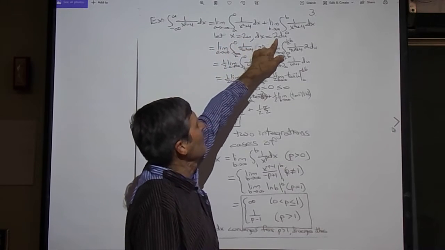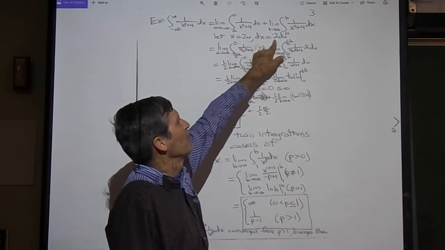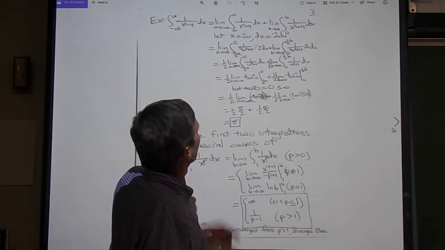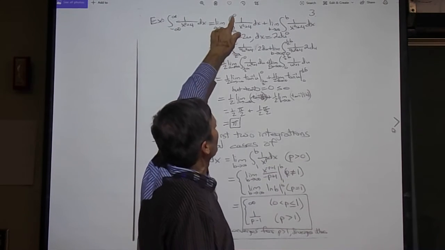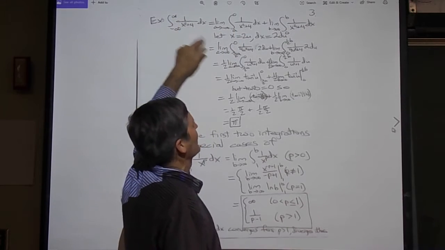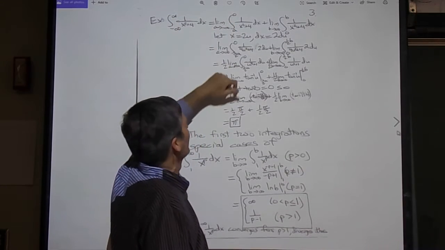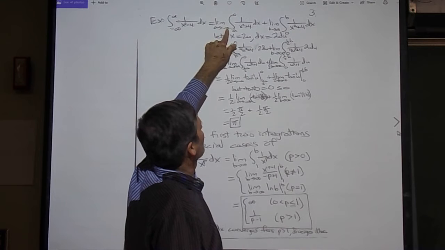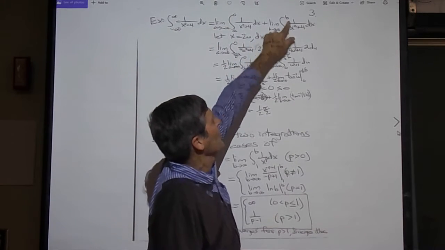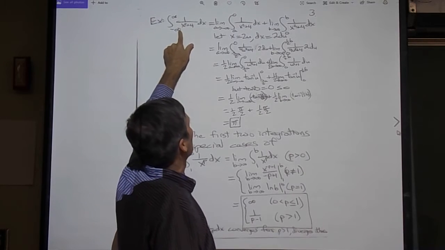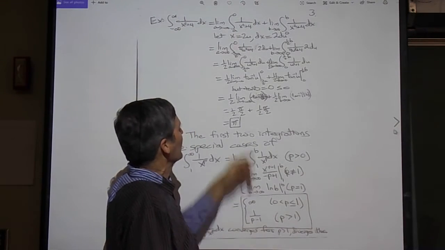Then dx is going to be 2 du, just by taking the derivative multiplied by du. And I can first rewrite this as the improper integral from minus infinity to 0. Any intermediate point does it. I picked 0 because it's an easy point. So limit as a goes to minus infinity integral from a to 0 plus limit as b goes to infinity integral from 0 to b is the way you evaluate this integral from minus infinity to infinity. Break it up into 2 pieces.